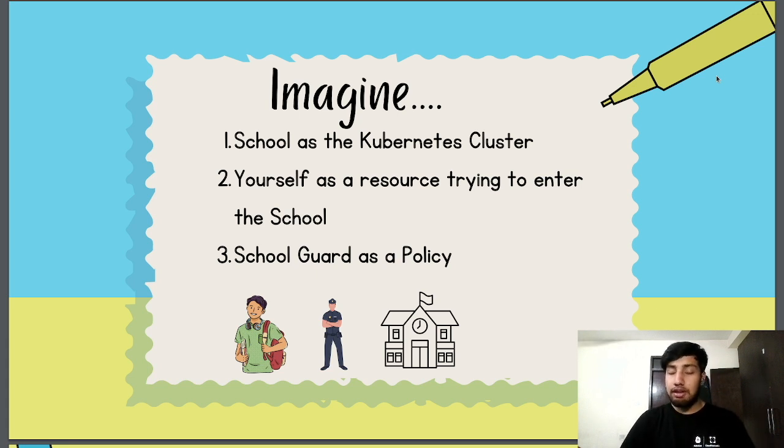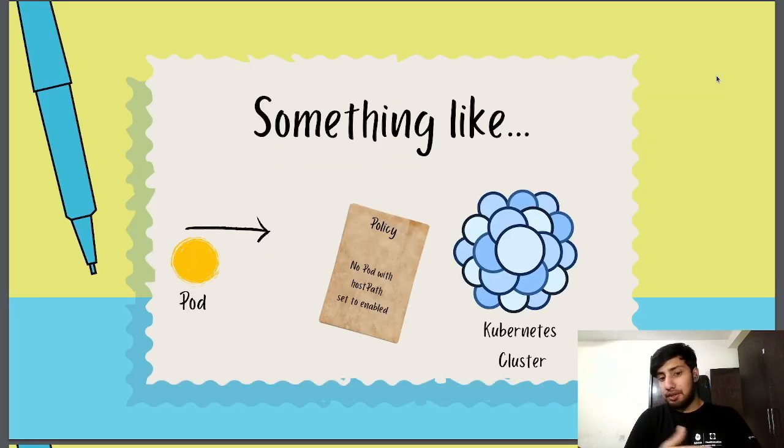So Kyverno also has multiple policies that you can use, and based on all the policies and your resources, you're going to get multiple checks. You're going to get validation checks. You're going to get mutation checks, and you're going to get a lot of other things as well. We're going to take a look at this as well.